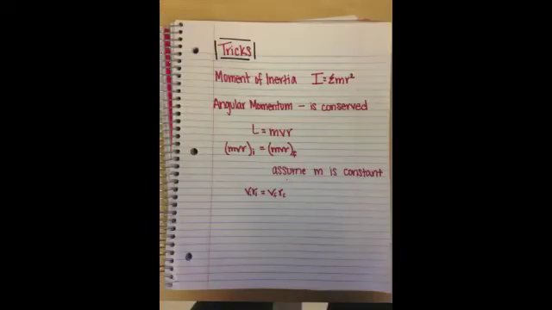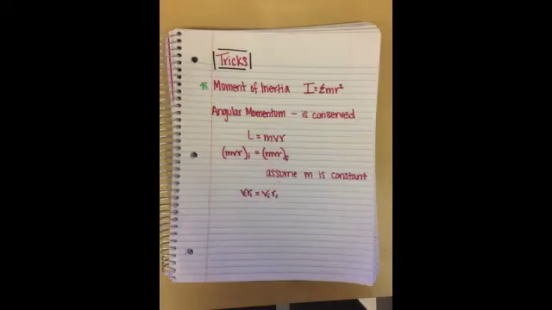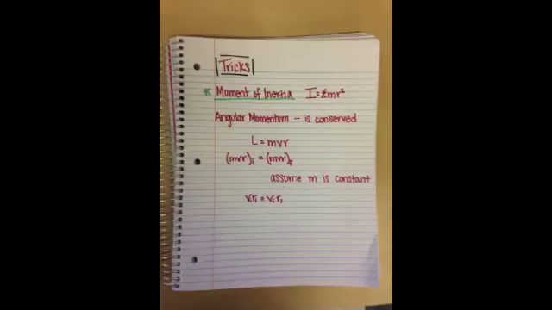Inertia. Inertia is defined as a resistance to a linear force. Moment of inertia refers to a similar situation, but instead of straightforward linear motion, which is regular inertia, moment of inertia refers to rotational motion.